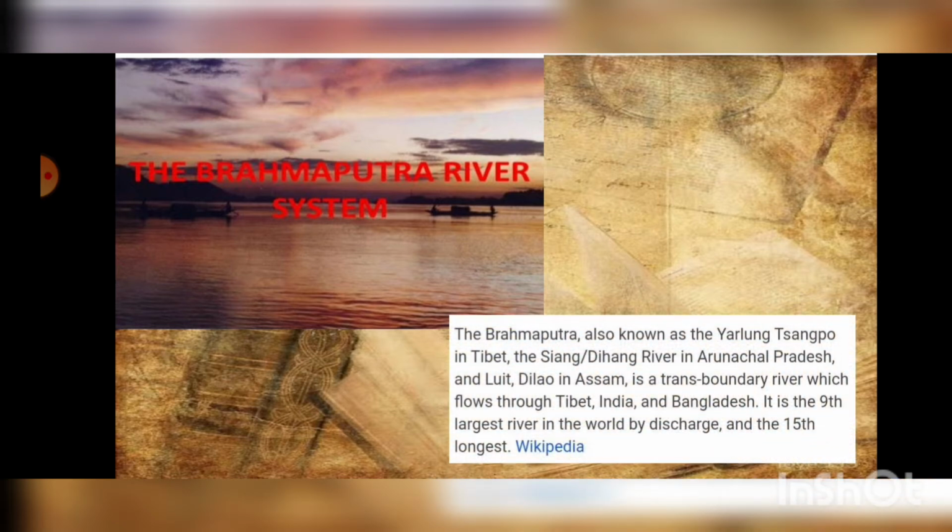The Brahmaputra, known as the Yarlung Sangpo in Tibet, the Siang Dihang River in Arunachal Pradesh, and Luit in Assam, is a transboundary river which flows through Tibet, India, and Bangladesh. It is the 9th largest river in the world by discharge and the 15th longest. So this is about Brahmaputra river.